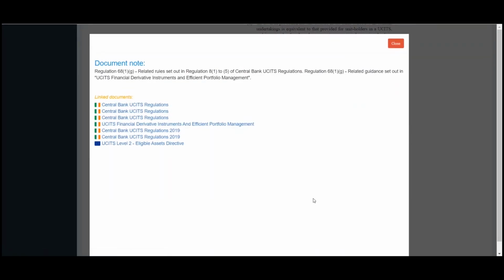So if we click this link here for G, we'll see that there are related rules set out in Regulation 8.1 to 5 of the Central Bank UCITS regulations, but there's also some related guidance set out in UCITS Financial Derivative Instruments and Efficient Portfolio Management, which is guidance issued by the Central Bank of Ireland.